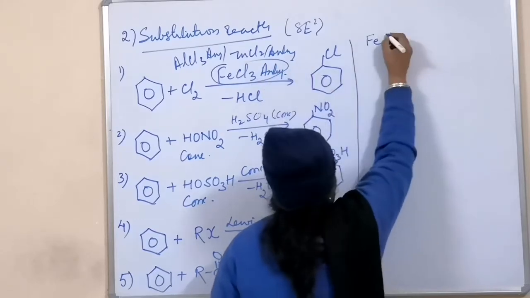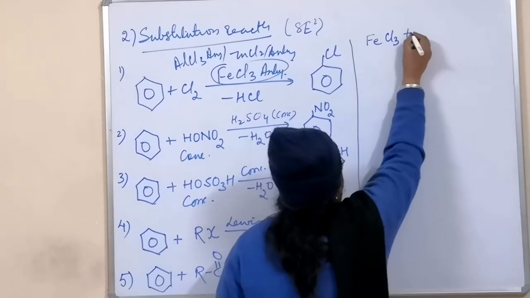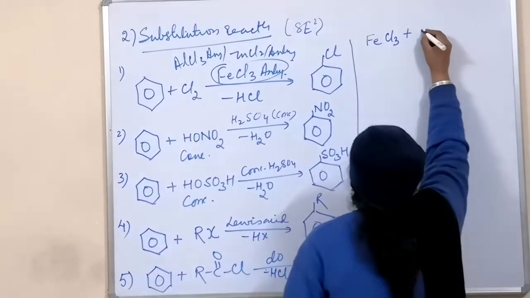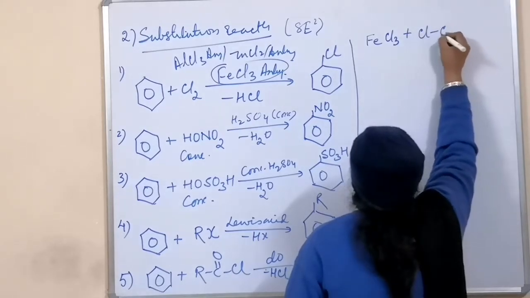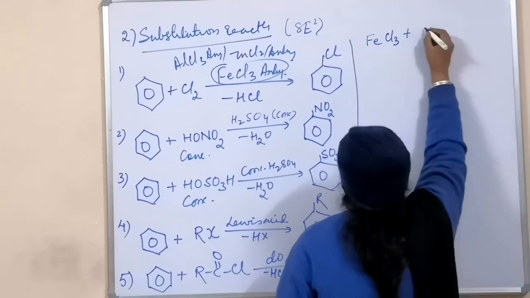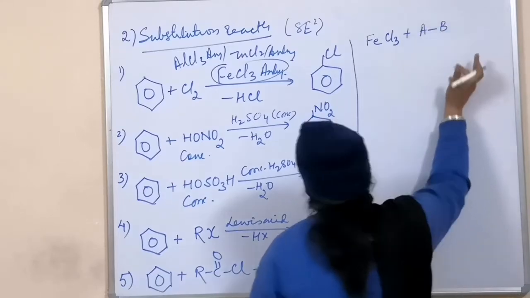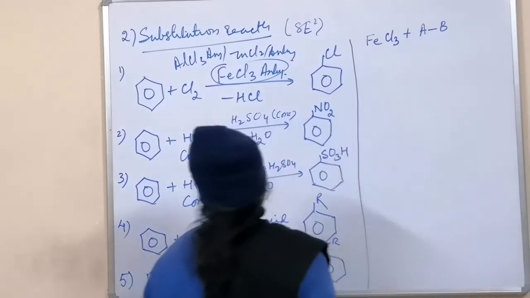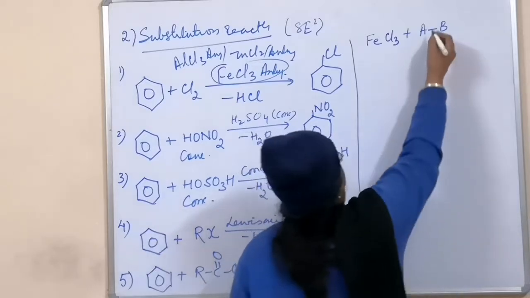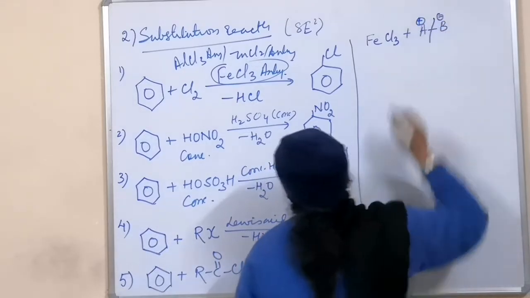I have taken FeCl3, so I take it over here. FeCl3 is combining with the addendum. I take the addendum as A-B, maybe both same or different. In that case, the addendum will split into 2 parts, one positive, the other negative.